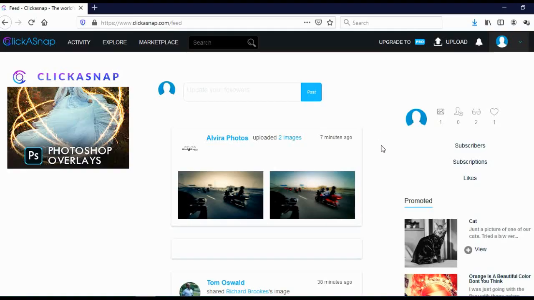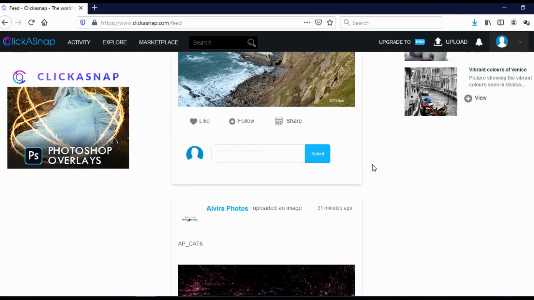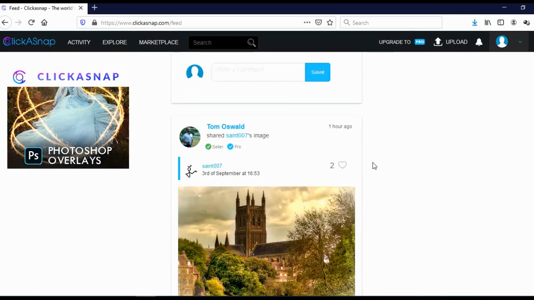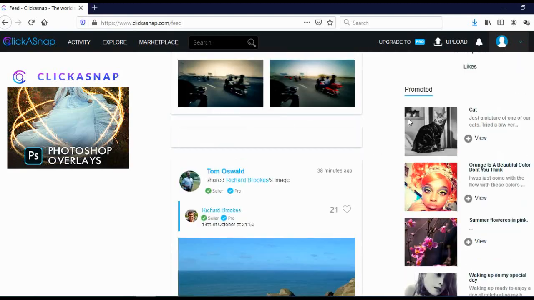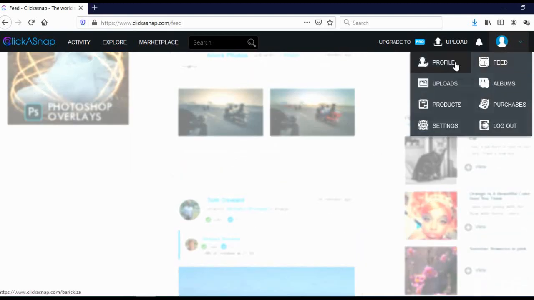And after you log in, this is how your homepage will look. As you can see, it looks a lot like Instagram. And when you scroll here, and when you click here, you can set up your profile. Here you can see your uploads, you can see your products, you can see your settings, your feed. Here you can see your albums, here you can see your purchases, and here you can log out.